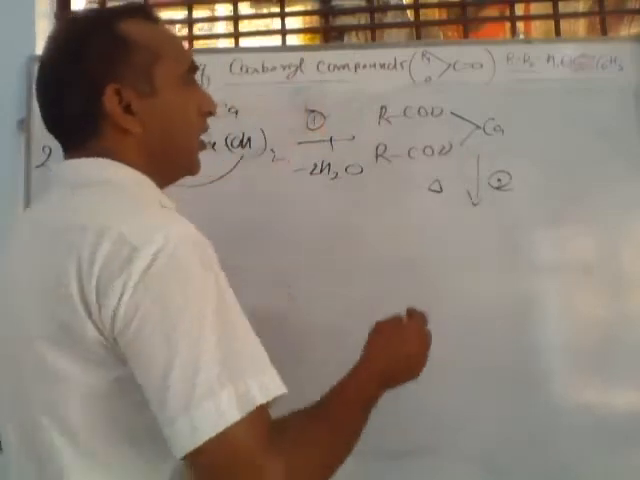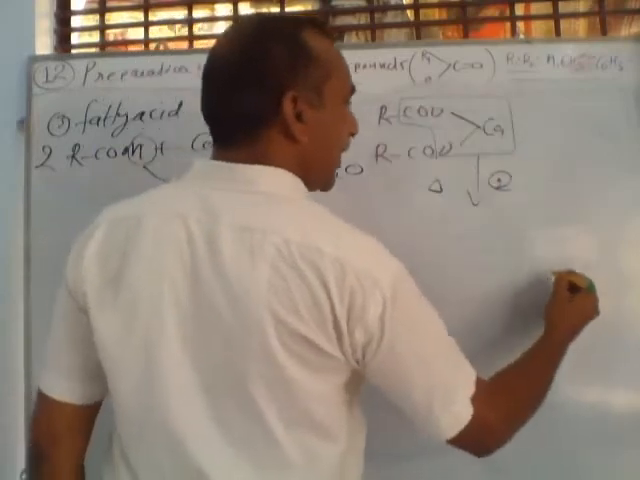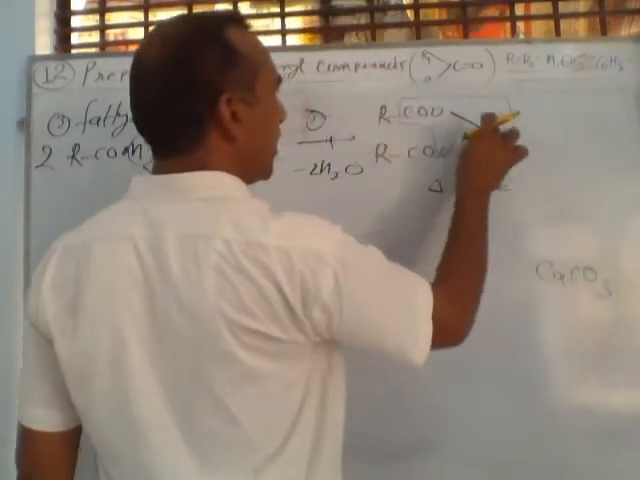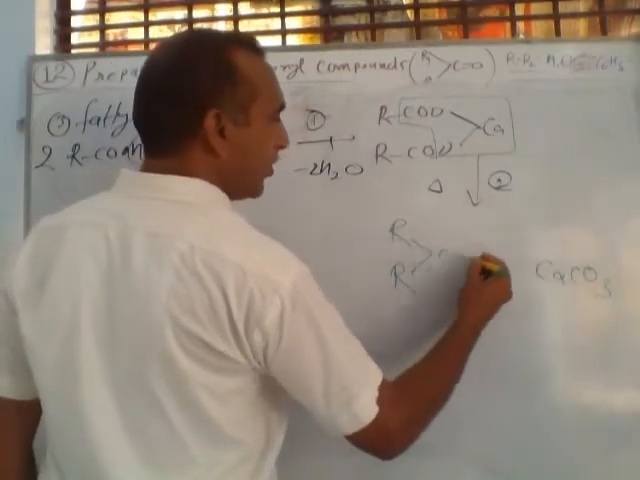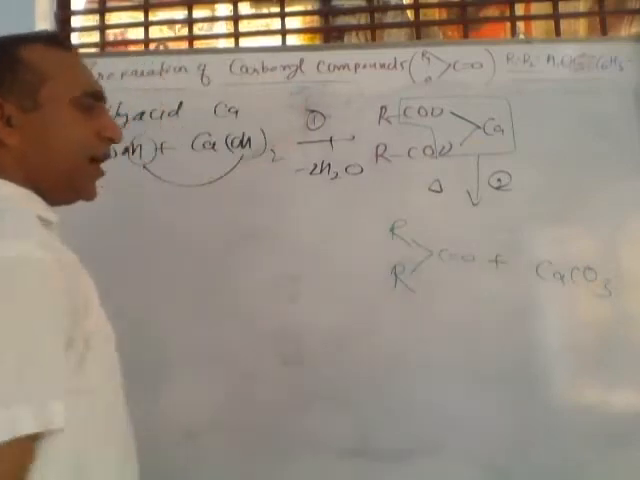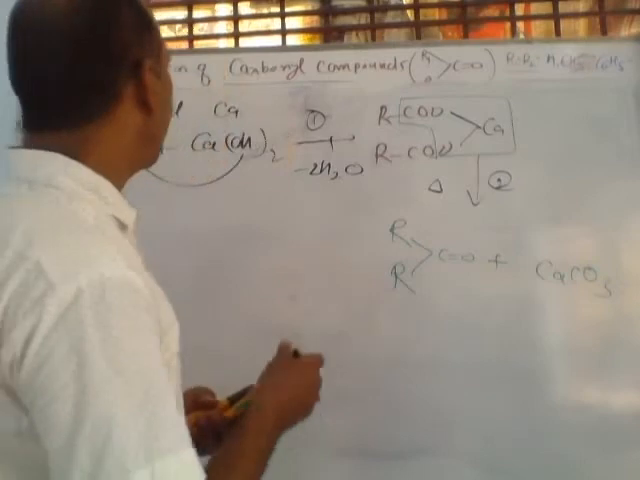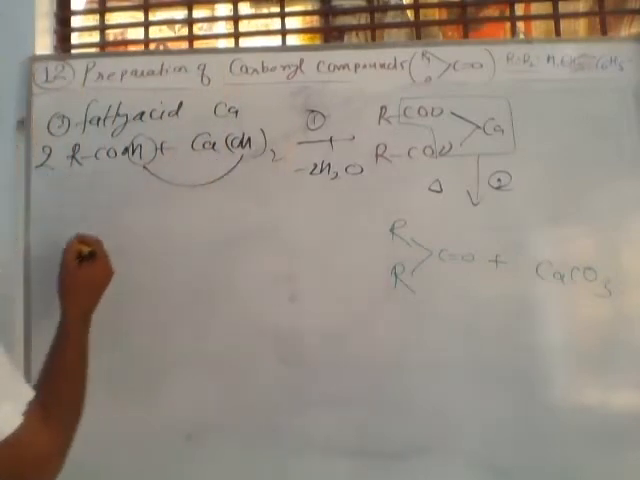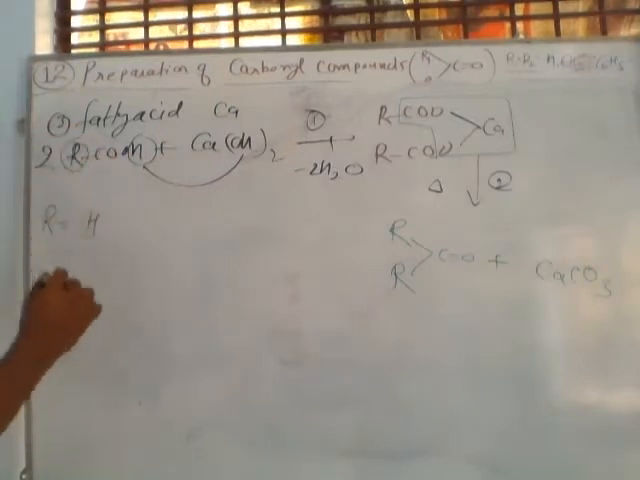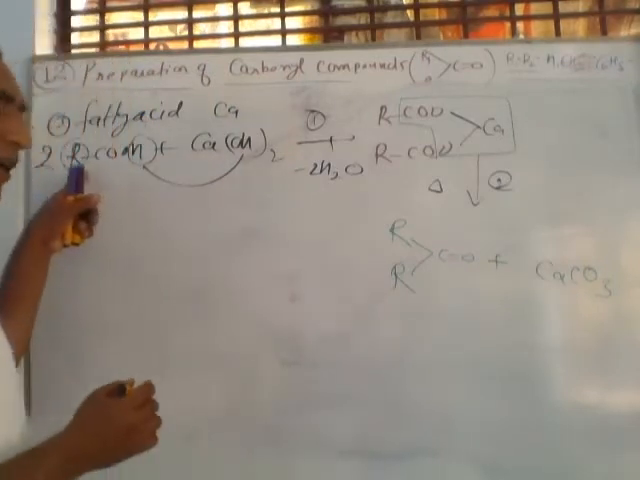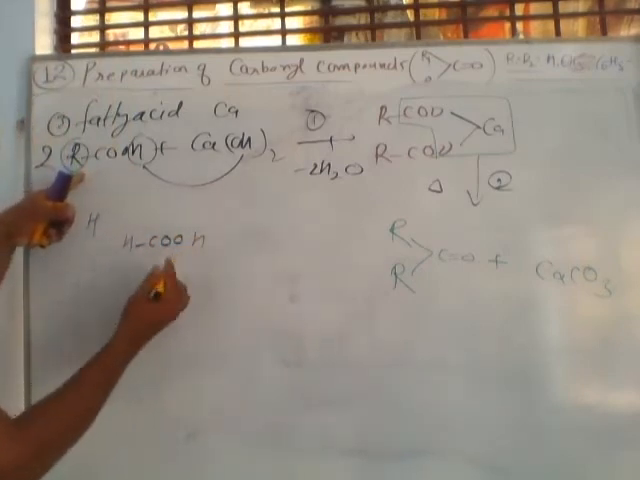In the second step, we strongly heat this compound in a retort, meaning in a container, and we get calcium carbonate, CaCO3, and what is the remaining? The remaining is R C double bond O R. It may be aldehyde, it may be ketone, depending on the nature of R. Listen, if R is hydrogen, if we are using R as hydrogen, then this compound is called what? This compound will be HCOOH. This is called formic acid.